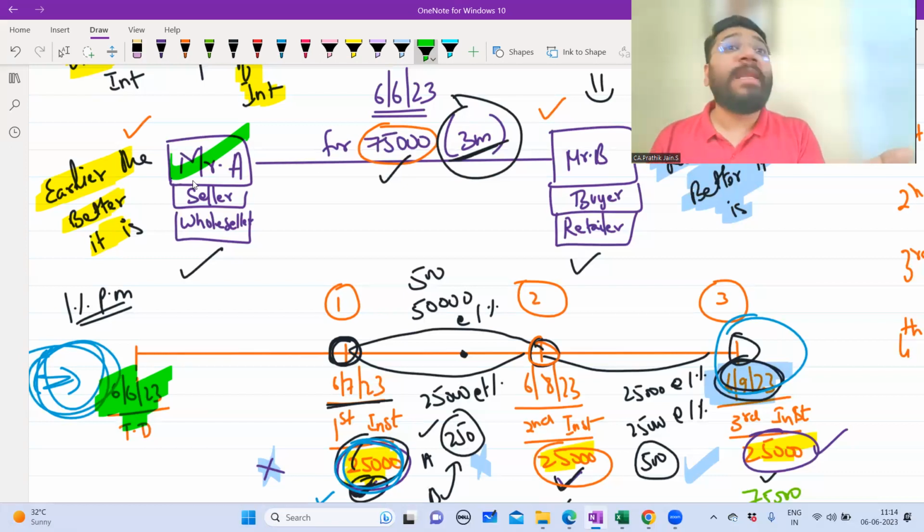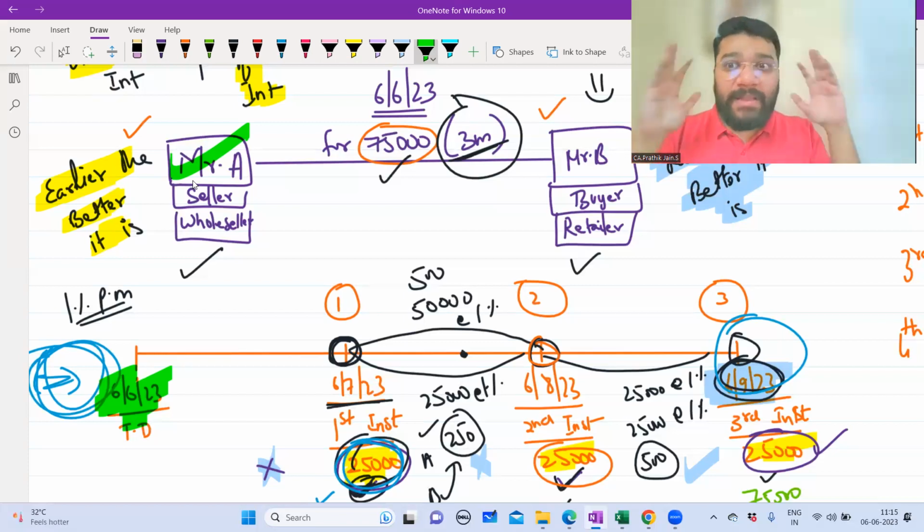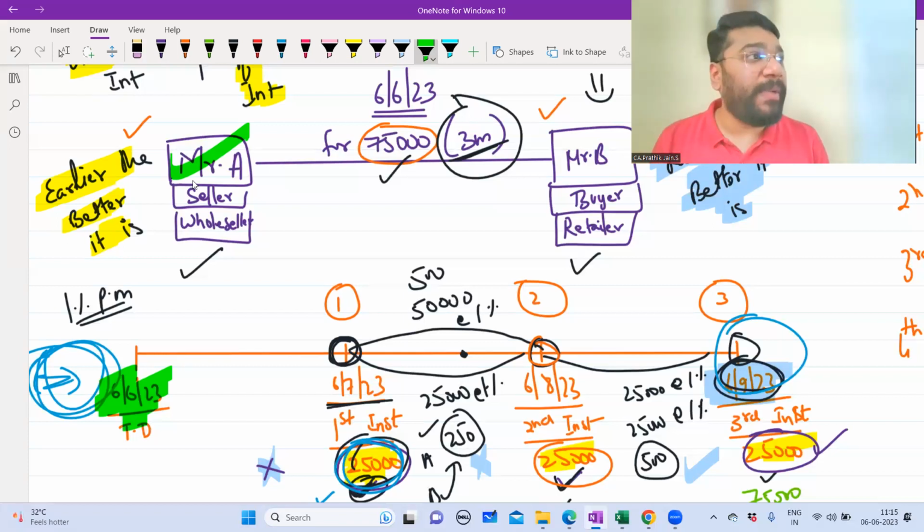Now, this is a unilateral transaction. Unilateral transaction means what? A is selling goods to B, B is only buying. Now, bilateral will come. A will sell goods to B, B will sell goods to A. He has to receive the payment, he has to give the payment. So, bilateral transaction means what? A will sell goods to B, B also will sell goods to A. So, both of them are buying and selling from each other. Now, imagine that is another complicated case. So, when the business transaction gets complicated with regard to receipt and payment, and when they find it difficult to make the payment on respective agreed due dates, we agree on a common due date called the average due date. Average means what? Center point.